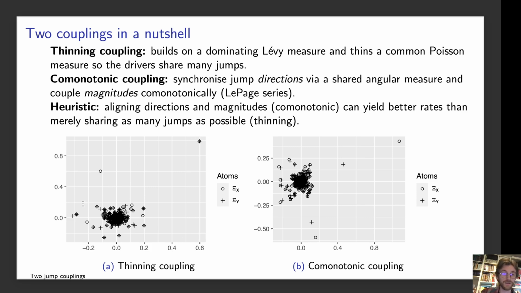So as you see in this simulation here, where you have a circle and a plus, they share both the direction and the magnitude of the jump, so they share the jump exactly.